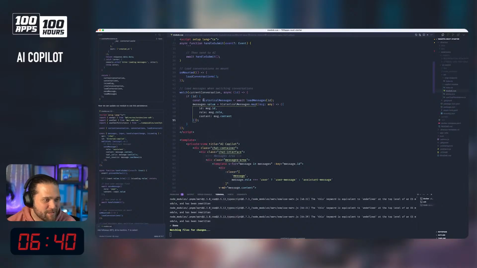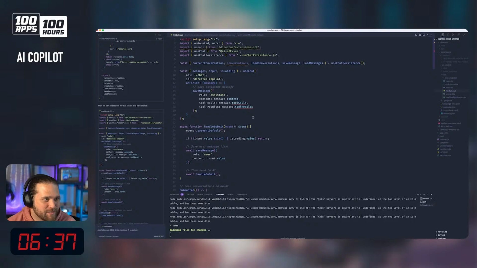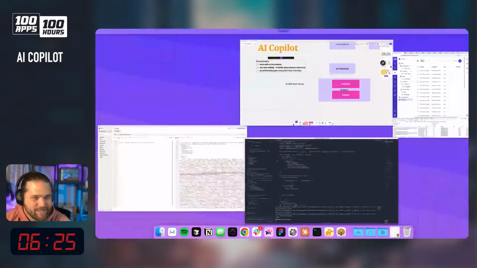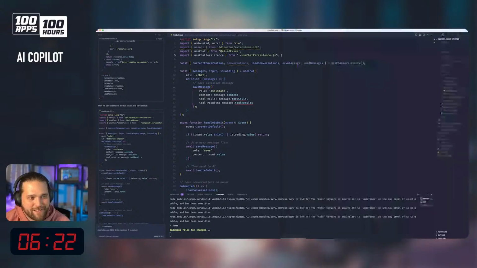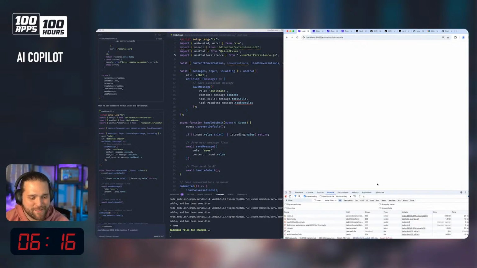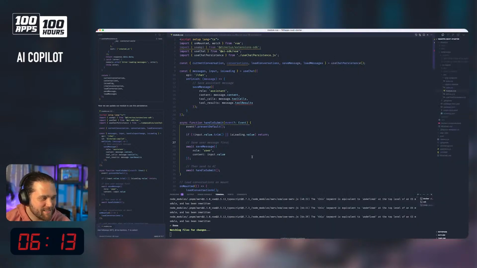We're going to load conversations on mount, watch conversations. Where are we getting the ID? Oh, why are we passing it? Yeah, why don't we want that? Is that what it is? Save message. Is that where the problem came in at? I don't know. It's saving the same ID. Test. Nope, still there. All right, so you messed up, bro. You introduced an infinite loop. Why did you do that?